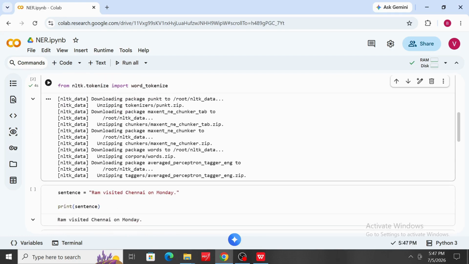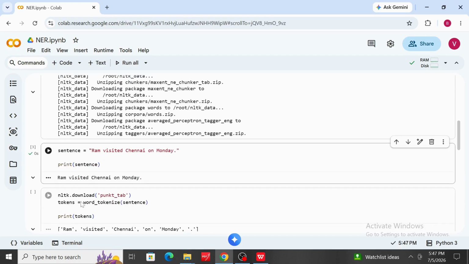So next, let's define a simple sentence. We store the sentence inside a variable called sentence. The sentence is Ram visited Chennai on Monday. The print statement displays the original sentence. So when we run the cell, we will get Ram visited Chennai on Monday. Next, we need to do tokenization. The word_tokenize function breaks the sentence into individual words, which are called tokens, and these tokens are stored in the variable tokens. Finally, we will print the list of tokens.